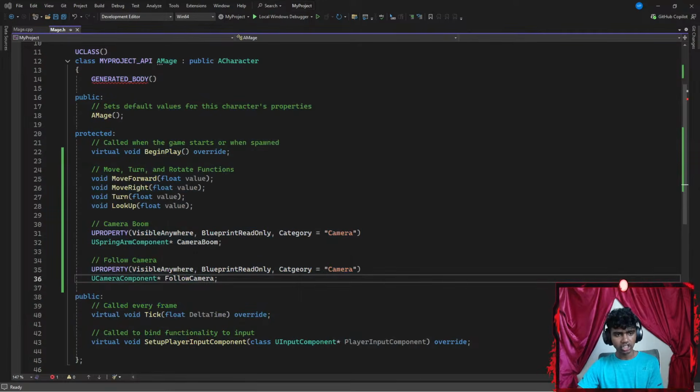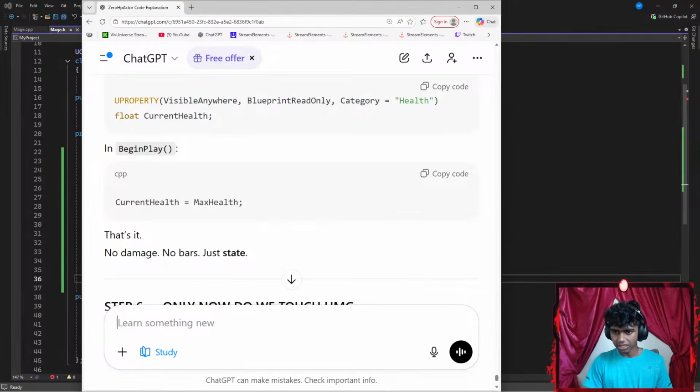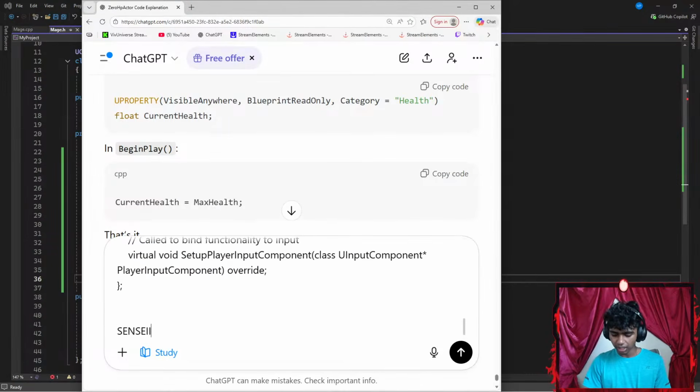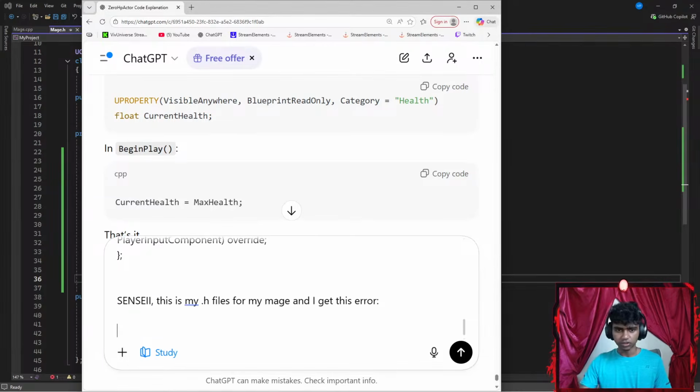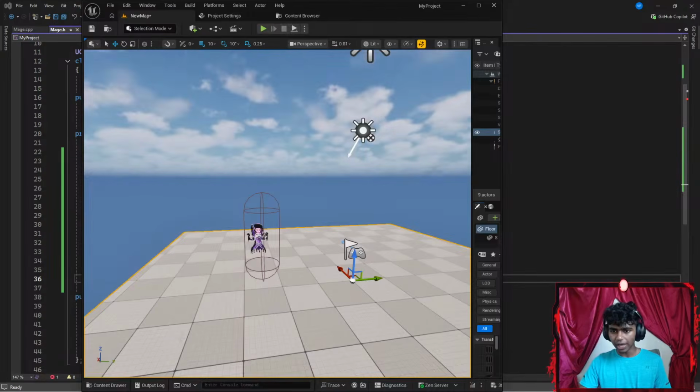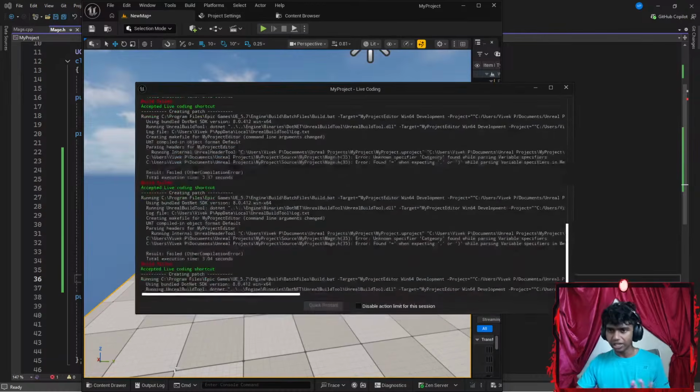Let's get some ChatGPT real quick. Let's go ahead and paste this. Go with Shift Enter and say something like, let's say, this is my .h file for my mage, and I get this error. Okay, and I get this error. Okay, let's go with here. Let's go with Shift Space. Get my Unreal Engine back here. Hit Control Alt F11. Let's get the error real quick.